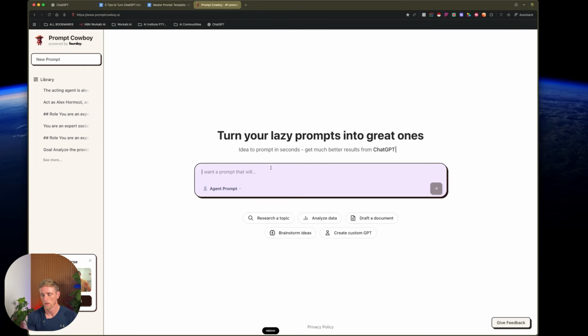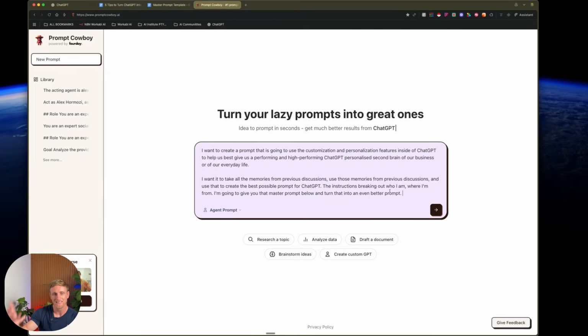So I want to create a prompt that is going to use the customization and personalization features inside of ChatGPT, and it's going to help us give a high-performing, personalized ChatGPT second brain of our business or of our everyday life. I want it to take all the memories from previous discussions and use those to create the best possible prompt for ChatGPT, the instructions breaking down who I am, where I'm from. I'm going to give you that master prompt below and turn that into an even better prompt. So that's a highly contextual prompt. That's something I think a lot of people probably wouldn't be doing at the moment, giving it this level of detail and information.